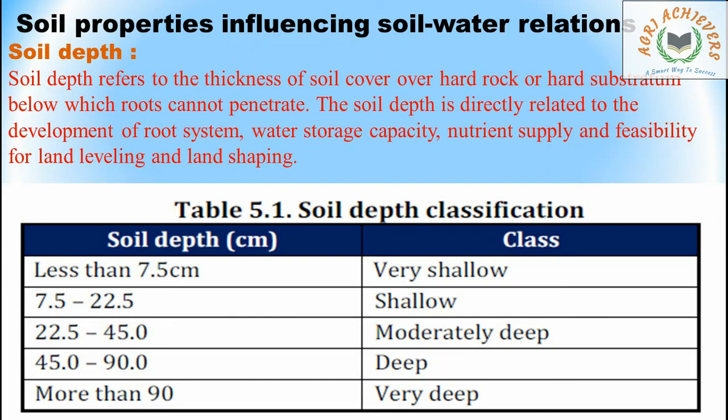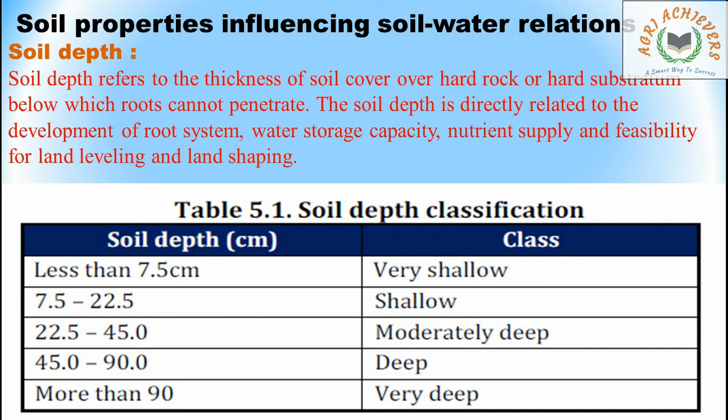Soil properties influencing soil water relations. Soil depth. Soil depth is a property of the soil. How does the soil depth influence the soil water? Soil depth refers to the thickness of soil cover over hard rock or hard substratum below which roots cannot penetrate. Beyond the soil depth, roots cannot penetrate. The soil depth is directly related to the development of root system, water storage capacity, nutrient supply and feasibility for land leveling and land shaping.